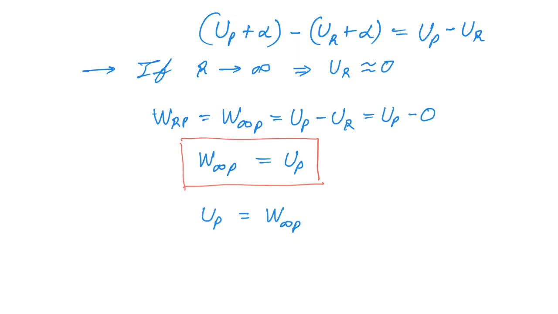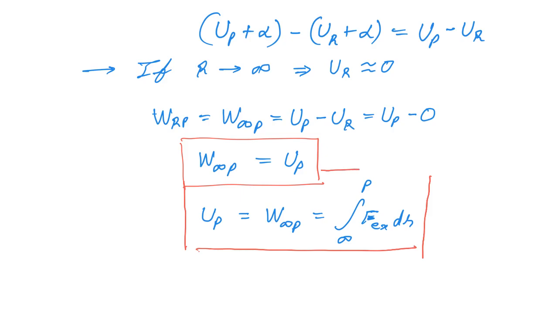So now we can write this equation as the integration from infinity to P of F external dot dr. So this becomes an equation, or say the definition, of potential energy at point P. We can say that potential energy at point P is equal to the work done in bringing any charge from infinity to P against the electrostatic force.